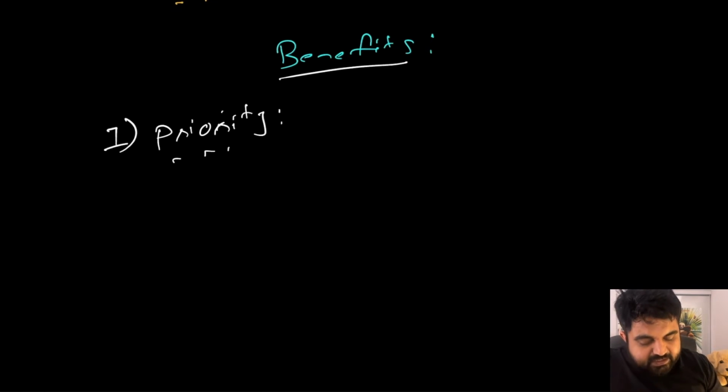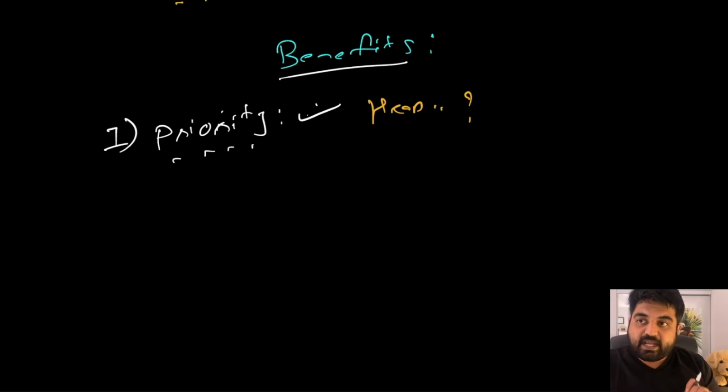So whenever you are dealing with any question related to priority, you can try to think, hey, in this scenario, can I use a heap or can I use a priority queue to solve this problem? And more than likely you would be able to solve this one.